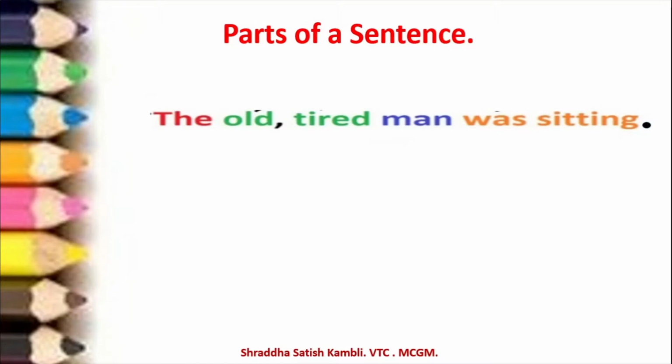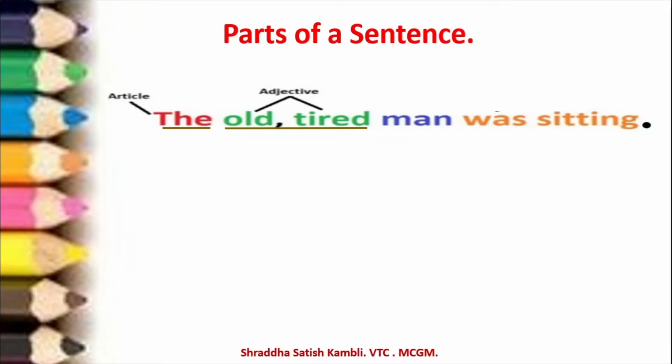So how is a sentence divided into various parts? You have "the" here in this particular sentence, which is the article. Okay, "old" and "tired", these are two words and both of them are adjectives.